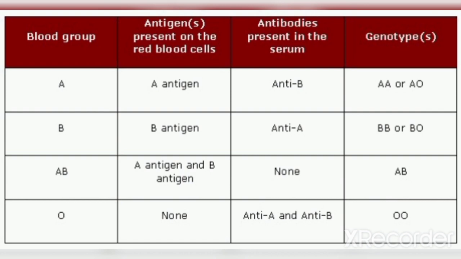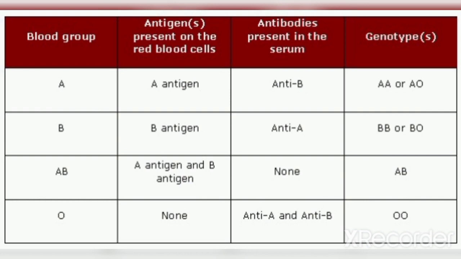It means if a person has the A blood group, then they will have anti-B antibody in their serum. If a person has group B, then they will have anti-A antibody in their serum.